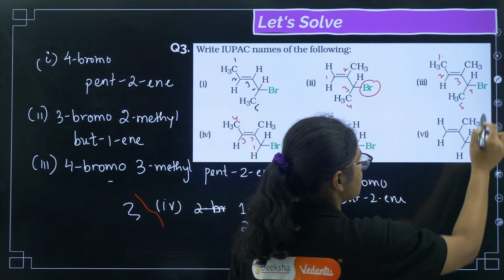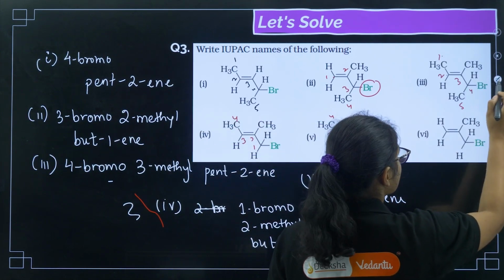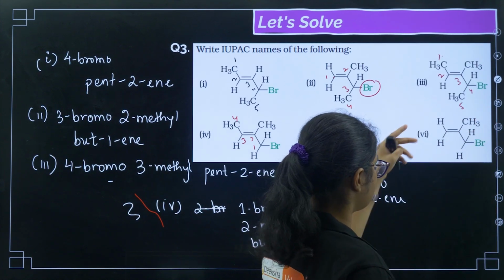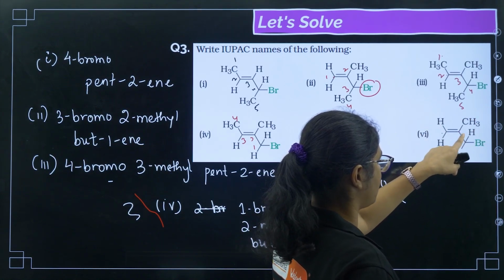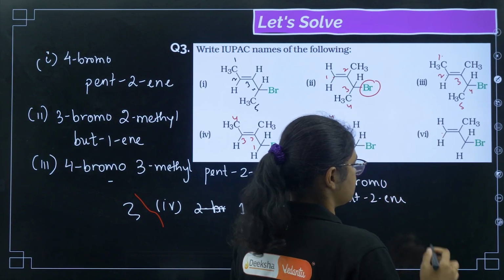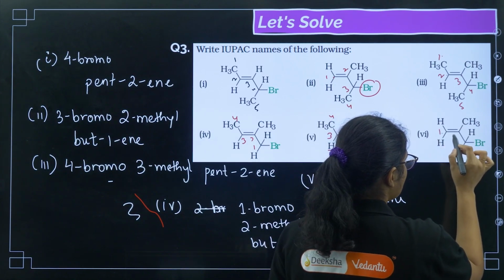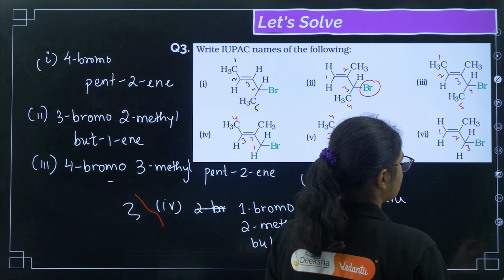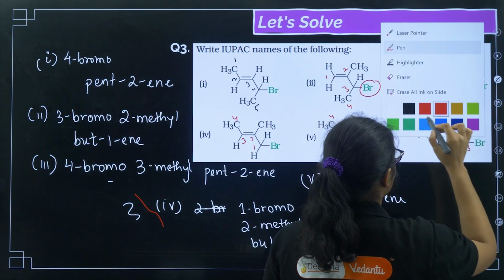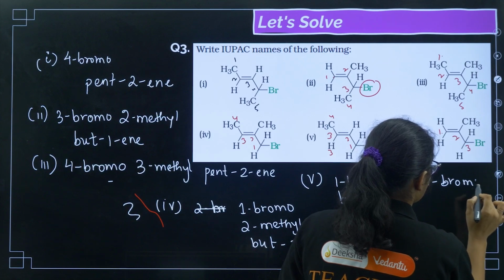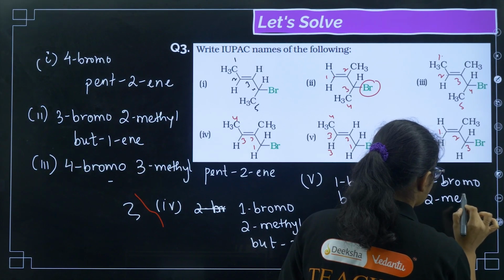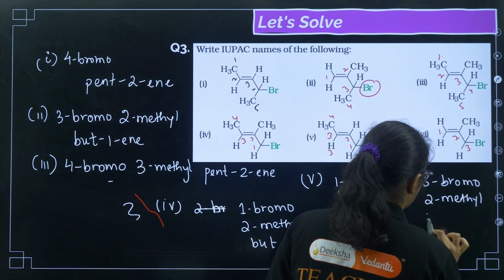Now if you compare this one here, if you start numbering from this side, this double bond will get 1, but if I number from this side, 1, 2, the double bond will get 2. So I will number from this side, 1, 2 and 3. So the name will be 3-bromo-2-methylpropene.